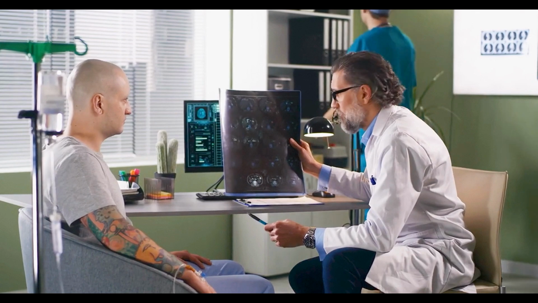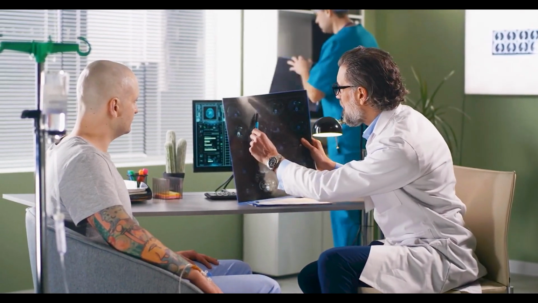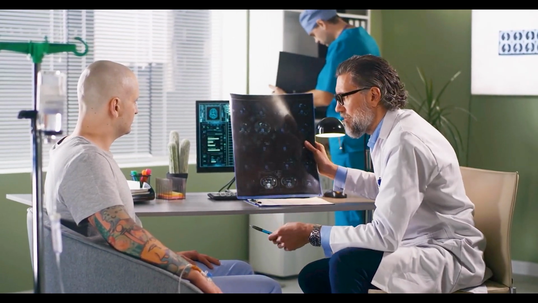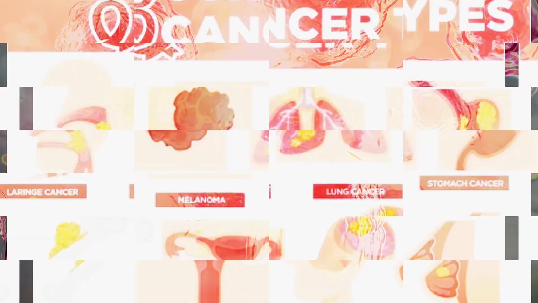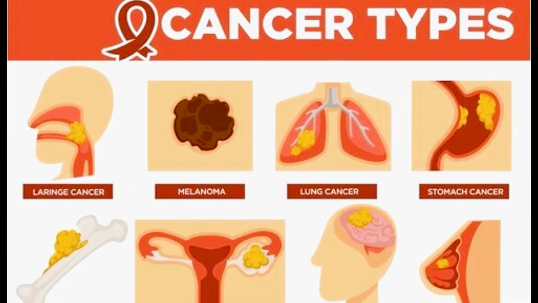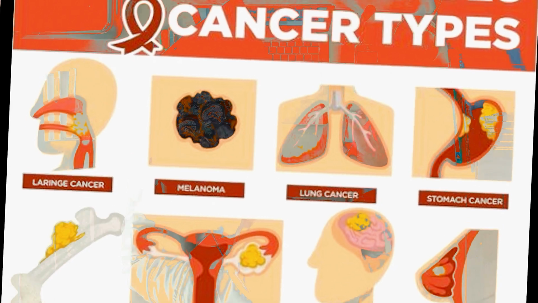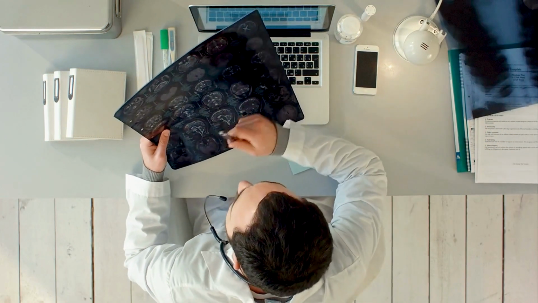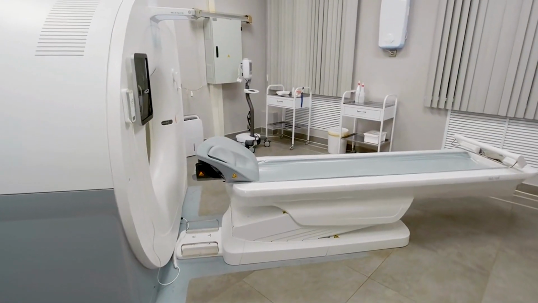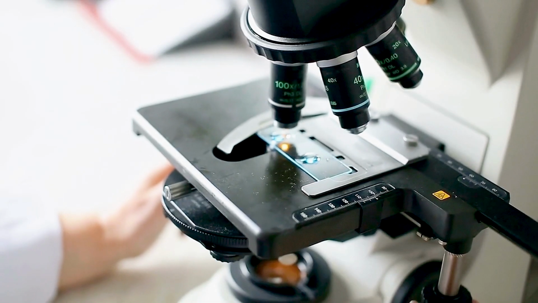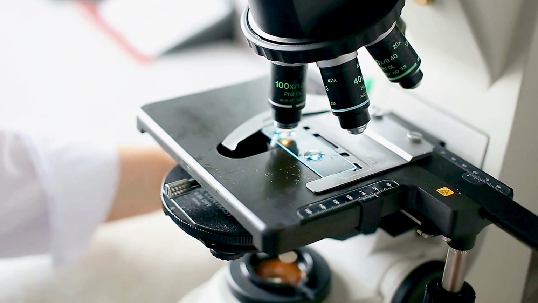Cancer detection involves various methods and techniques aimed at identifying the presence of abnormal cells or tumors in the body. While the specific approach may vary depending on the type and stage of cancer, there are common diagnostic tools and procedures used. Cancer is detected through various methods. Diagnostic tools include imaging techniques like X-rays, CT scans, MRIs, and ultrasounds, which can identify abnormal masses or tumors.